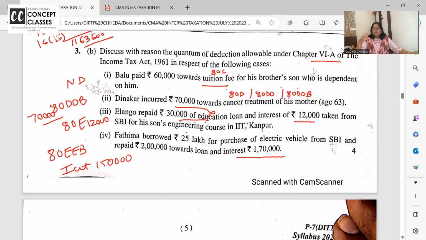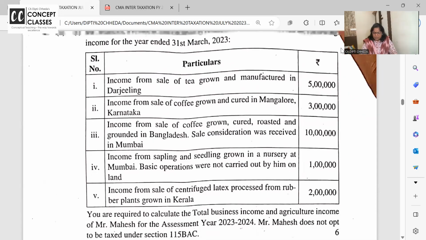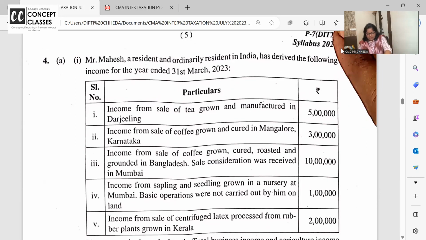Brief you can write, pura story nahi likhna hai. And I always say, write the Fatima will get deduction under section 80 EEB only for interest on loan. That is 170, but allowed maximum up to 150. Finished. So very brief you have to write. This is income tax paper, dear students. Don't write all the stories. Chalo.